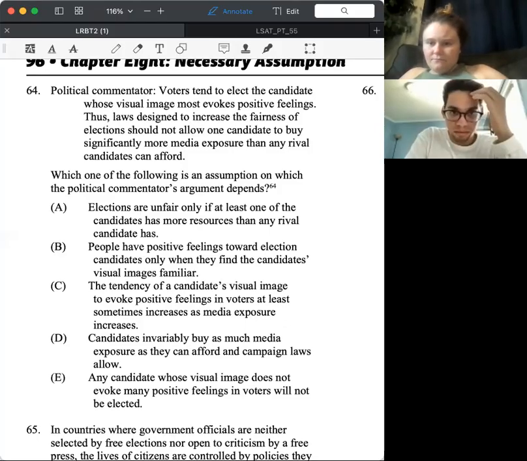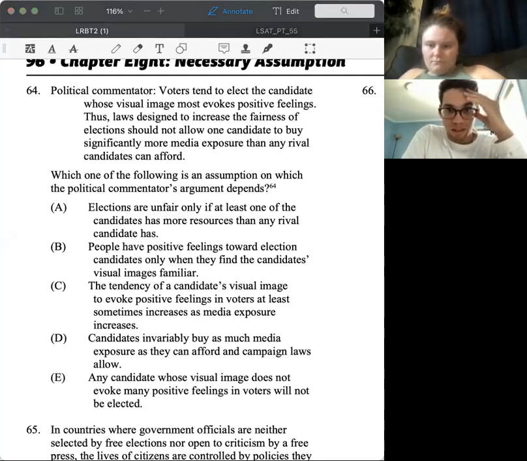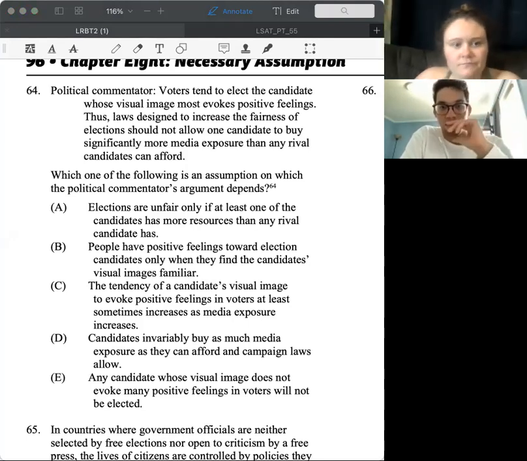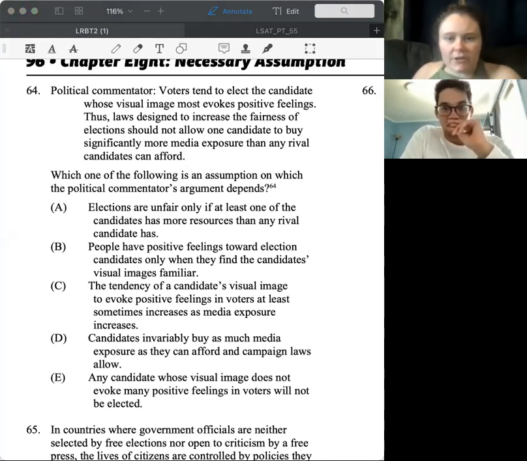Okay, so voters tend to elect candidates whose visual image most evokes positive feelings. Thus, law designed to increase the fairness of elections should not allow one candidate to buy significantly more media exposure than any rival candidate can afford. All right, so what is our conclusion here?